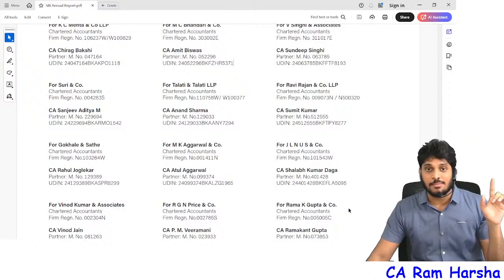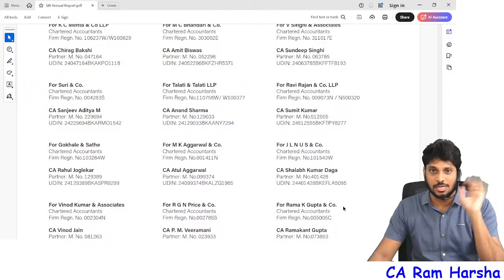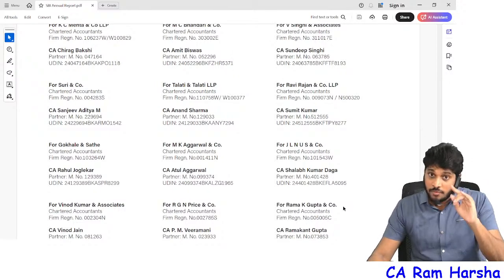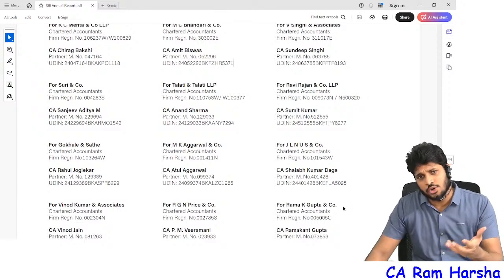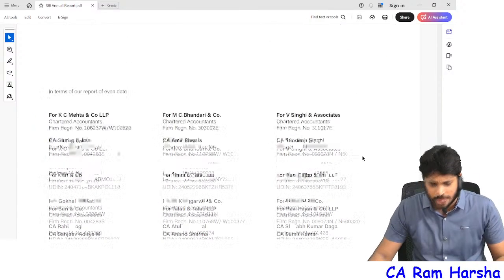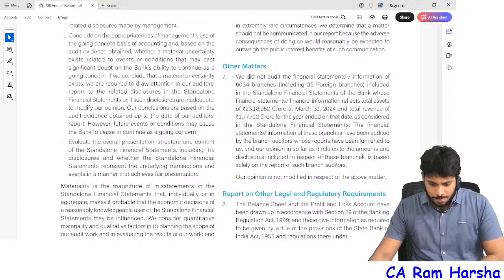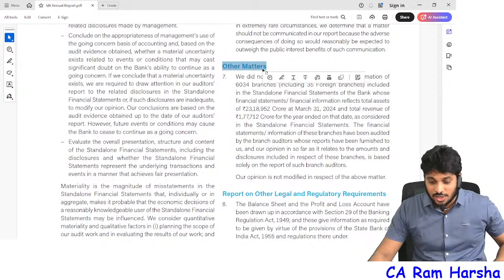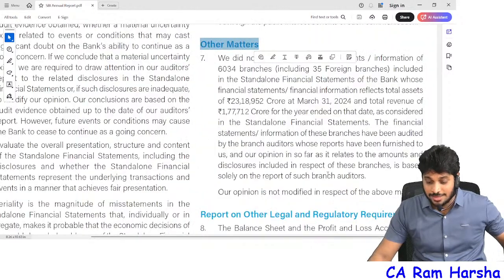Just for the sake of example, in joint audit, I took 11 and 1. It's actually a single audit report only they gave. But if one of the auditors wants to give a different audit report, he can give that also. That option is also there. Now you see the other matter paragraph. Right now we are actually discussing what? Other matter paragraph.